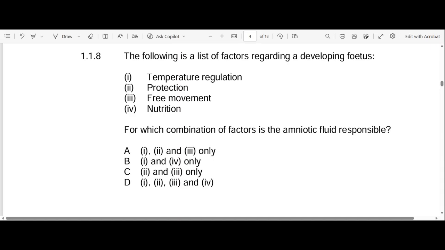So let's go to the question. For which combination of factors is the amniotic fluid responsible? Obviously, as we look at these options, Roman figure 1 is correct, Roman figure 2 is correct, Roman figure 3 is correct, but Roman figure 4 is not correct, right? So the amniotic fluid is not responsible for nutrition. We have the placenta for that. So the answer becomes what? A. So our answer is A. Roman figure 1, Roman figure 2, and Roman figure 3.